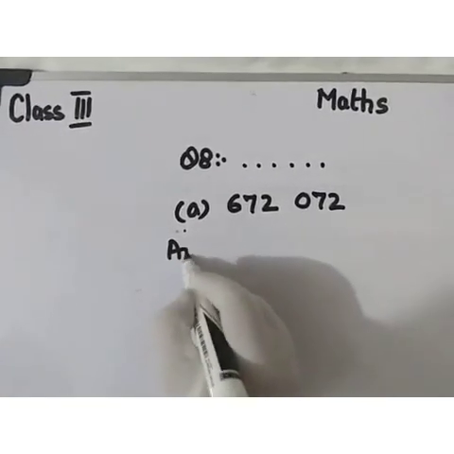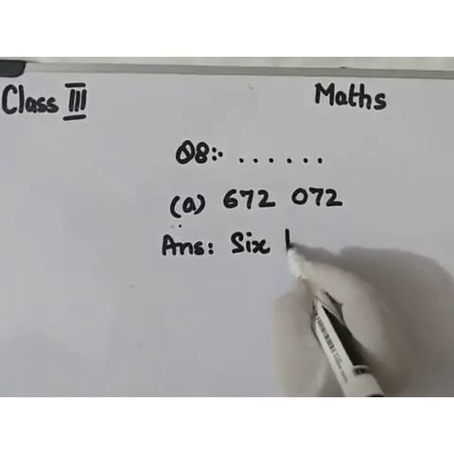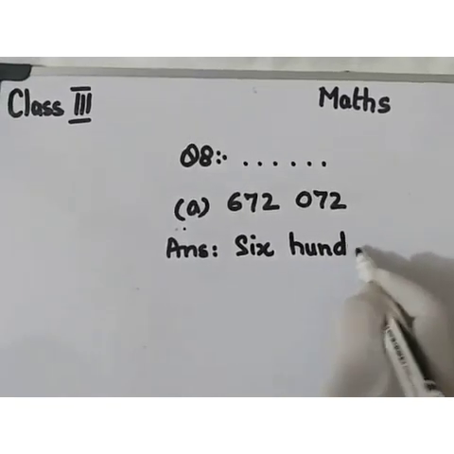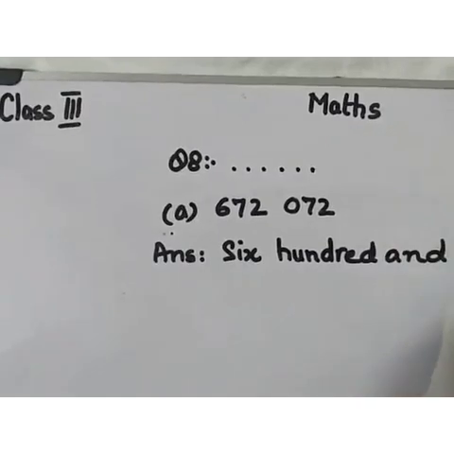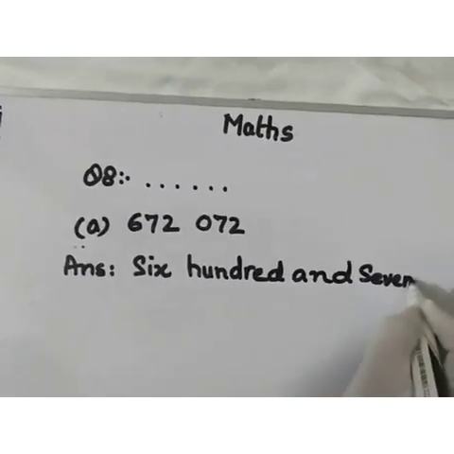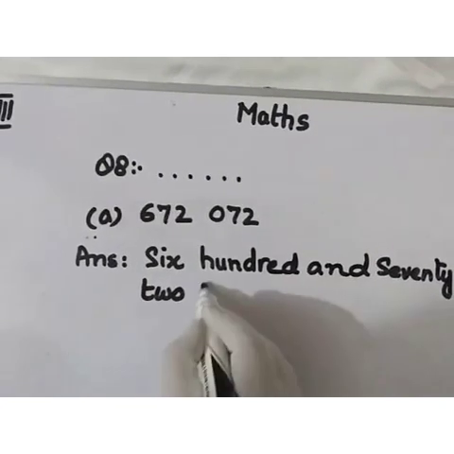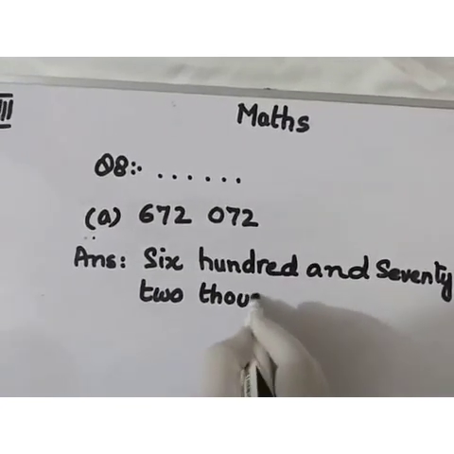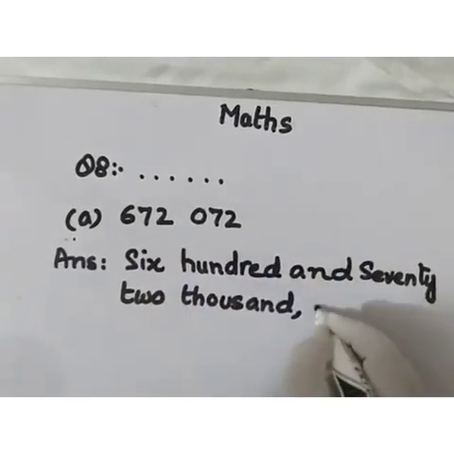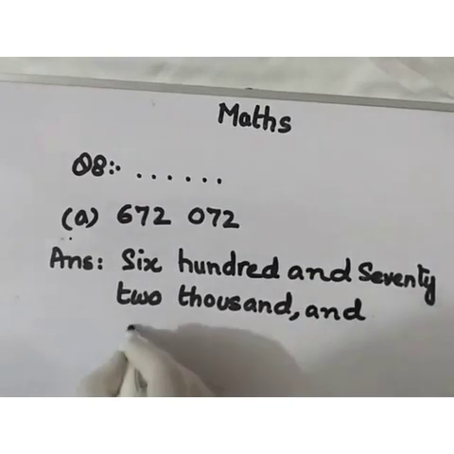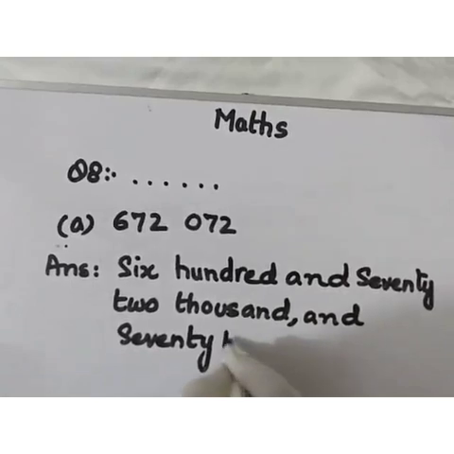What you have to do? Answer is 600 and 72,000 and 72.